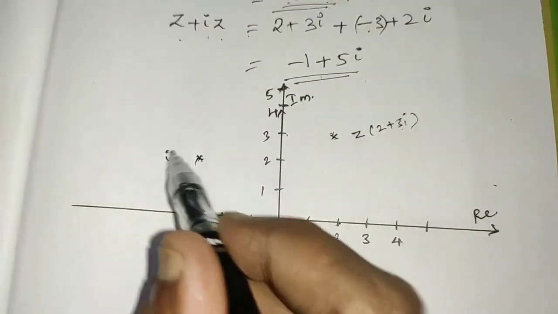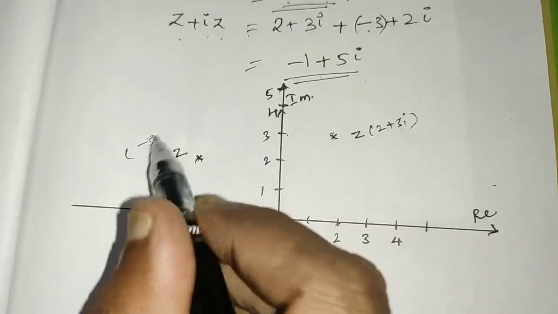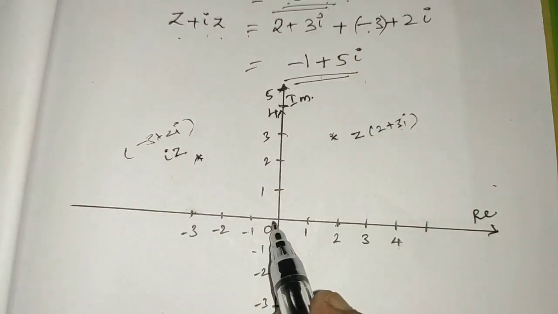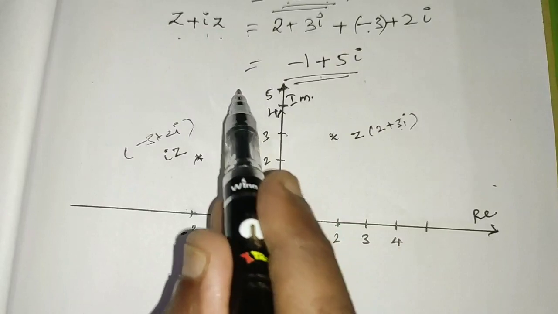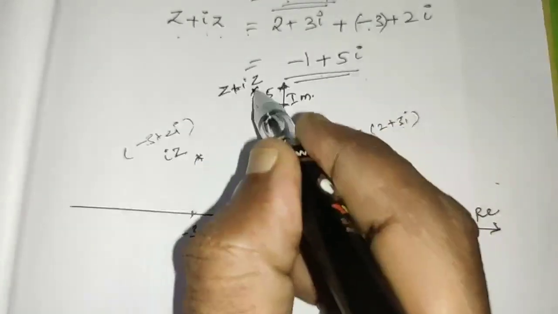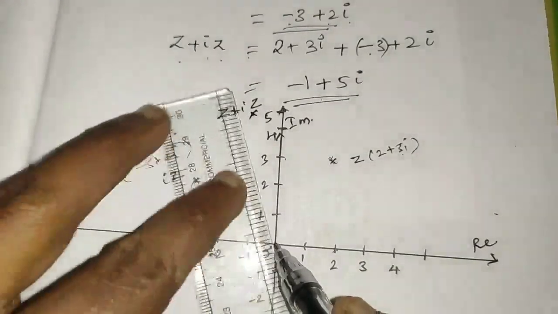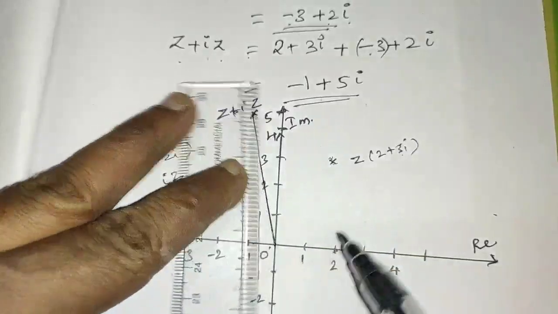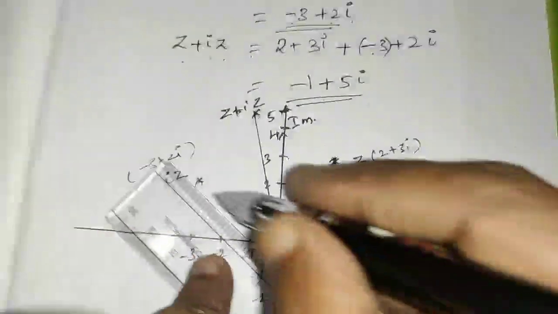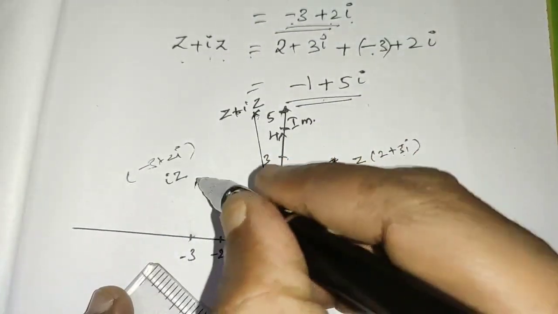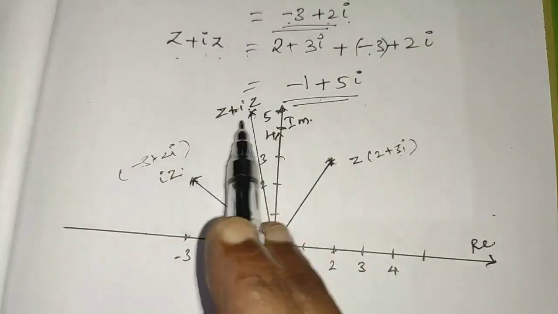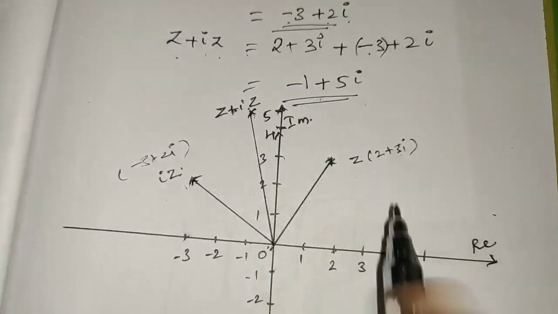Here this is iz, minus 3 plus 2i. Then z plus iz, that is minus 1 plus 5i, that is minus 1 and plus 5i is z plus iz, this point. Now we have to draw the line. So that's all. So these are the 3 points represented in the complex plane or Argand plane.